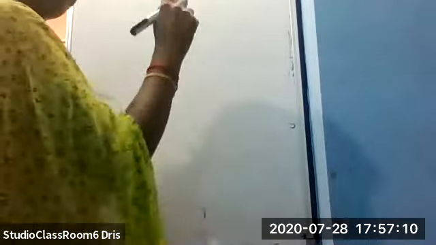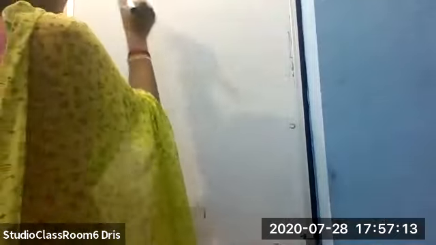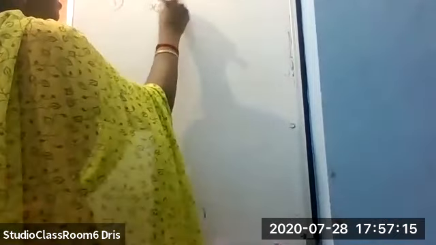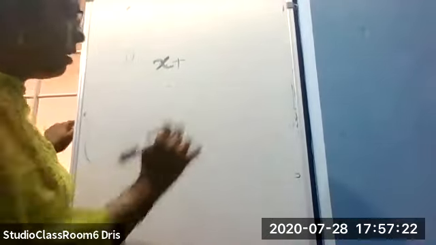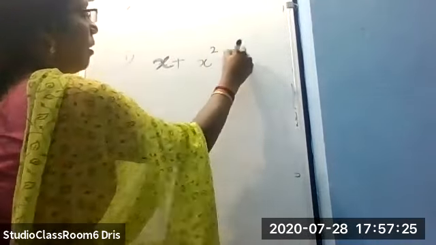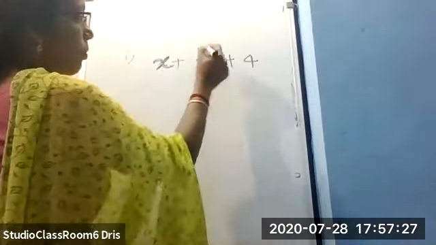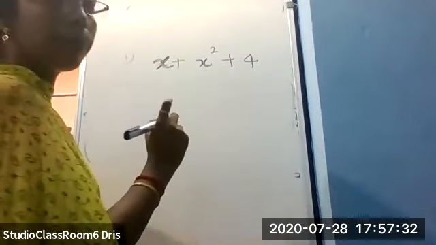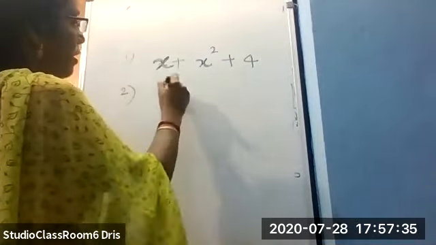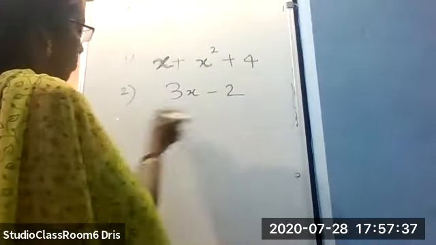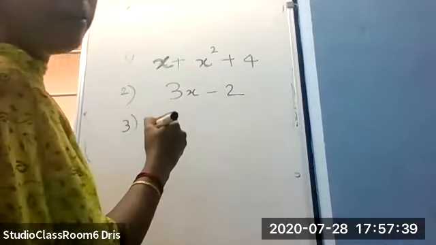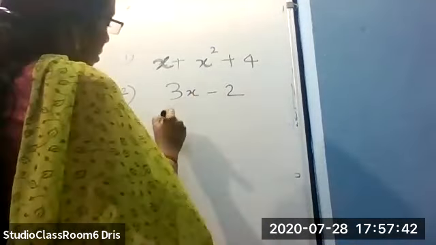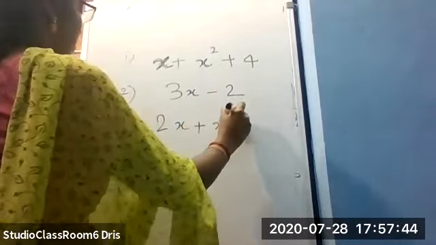Okay, children. Can you see what I'm writing? First one is x plus x square plus 4. Second one, 3x minus 2. Third one, 2x plus x square.